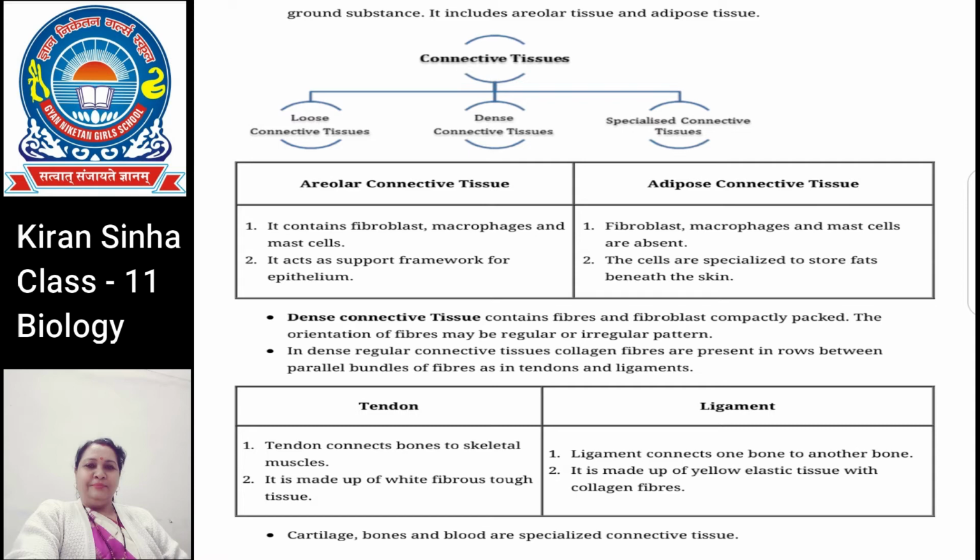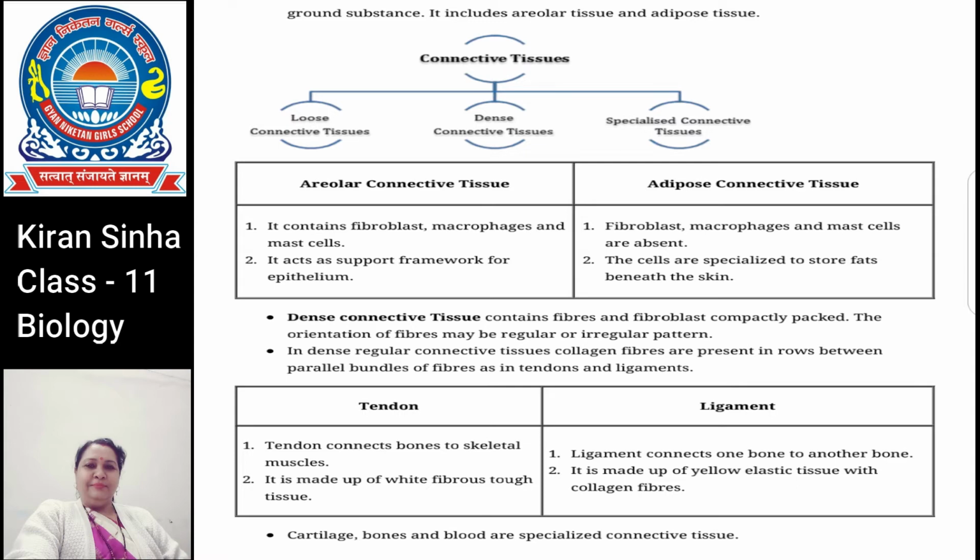Further, bone is of two types: compact bone and spongy bone. Cartilage is of three types: hyaline cartilage, fibrocartilage, and elastic cartilage. Fluid connective tissue is of two types: blood and lymph.